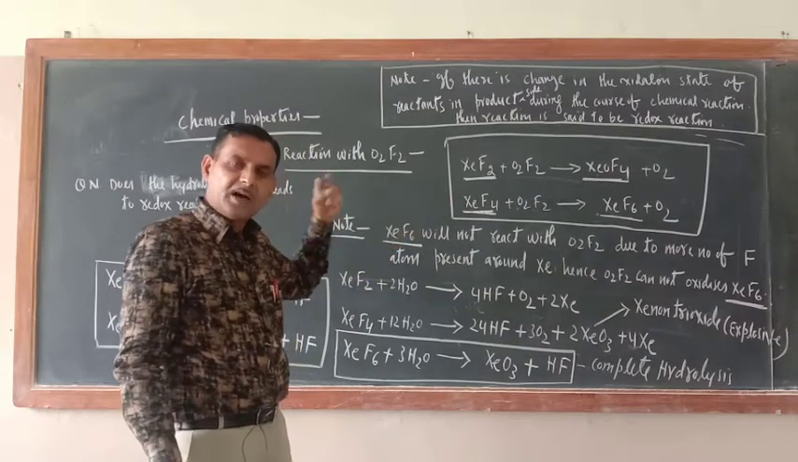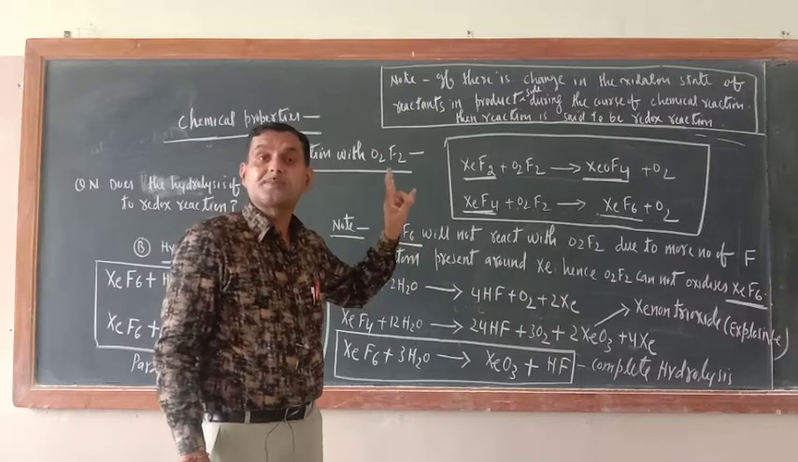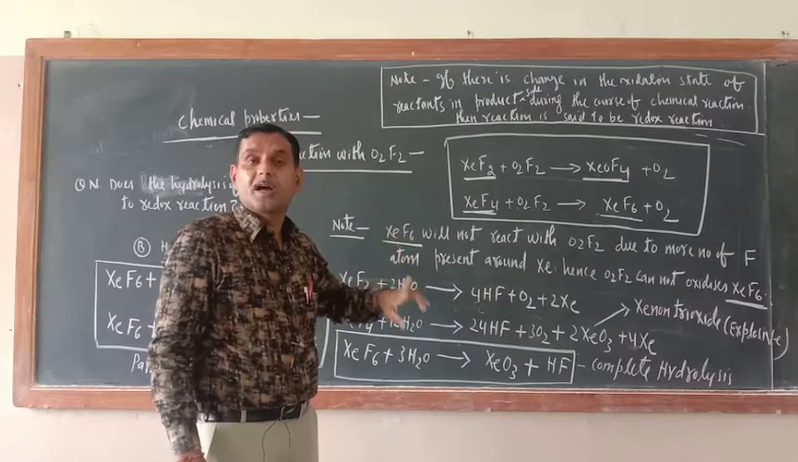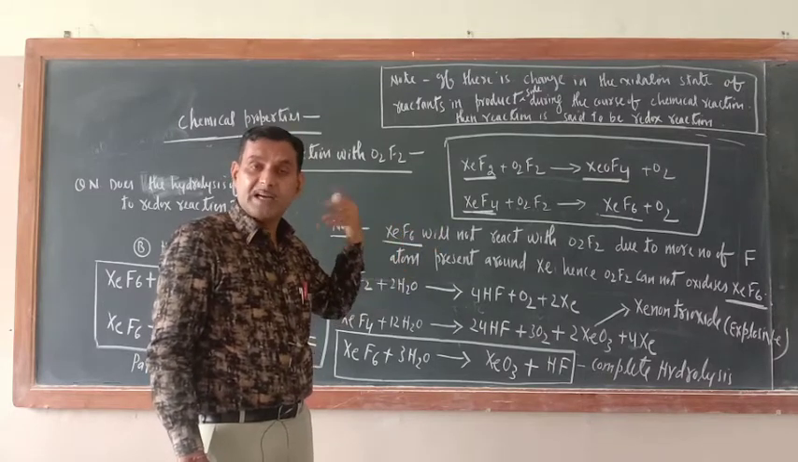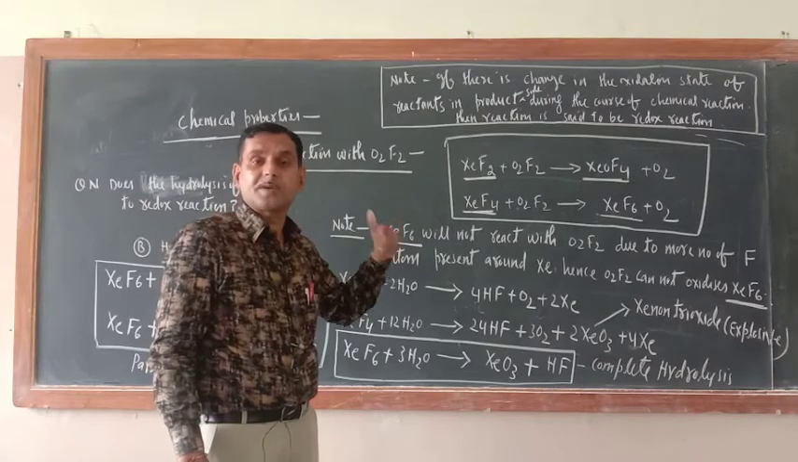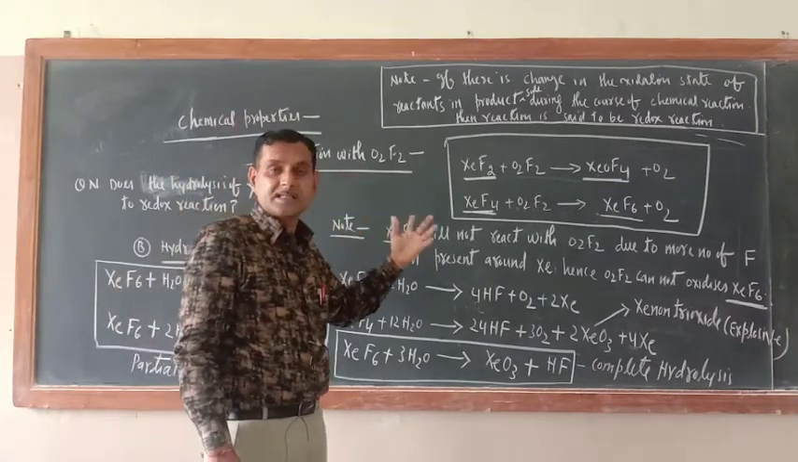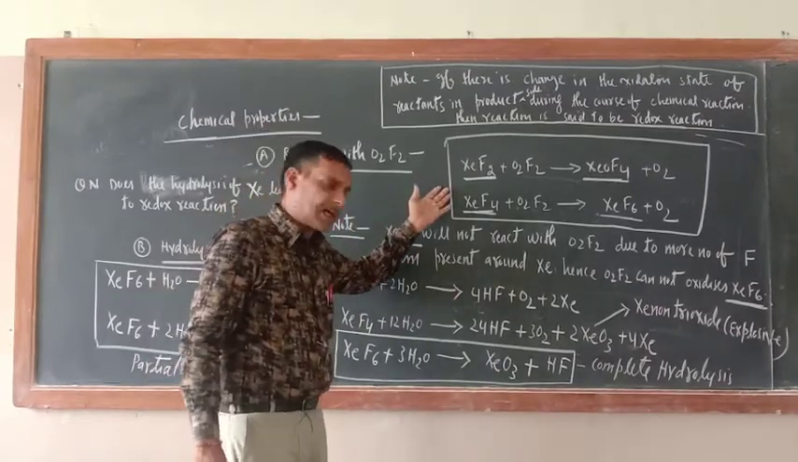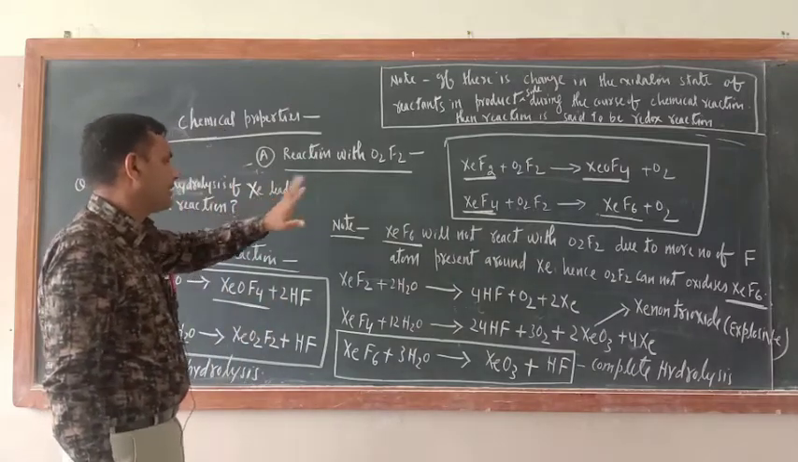Some reactions I have hinted at during the course of phosphine, especially the reaction of phosphine with cuprous phosphide, mercurous sulfide, means metallic sulfides. Reactions of phosphine with metallic sulfides are important for the board exam. Many years I have seen that they have been asked. So remember, these reactions can also be asked. In this way the reaction with O2F2 is over.